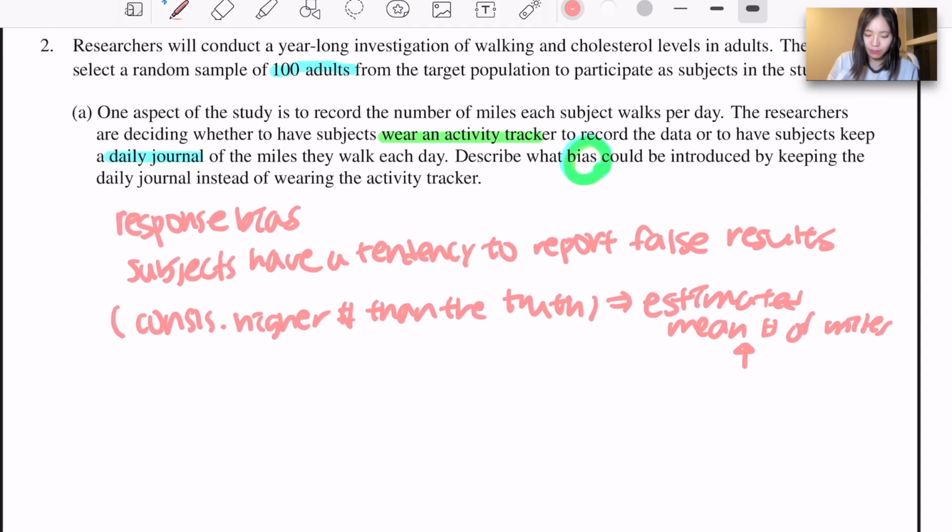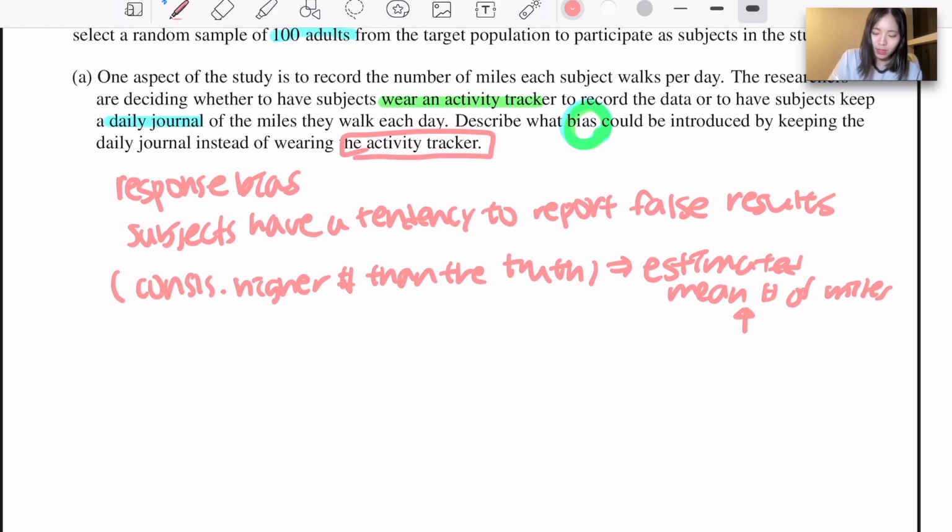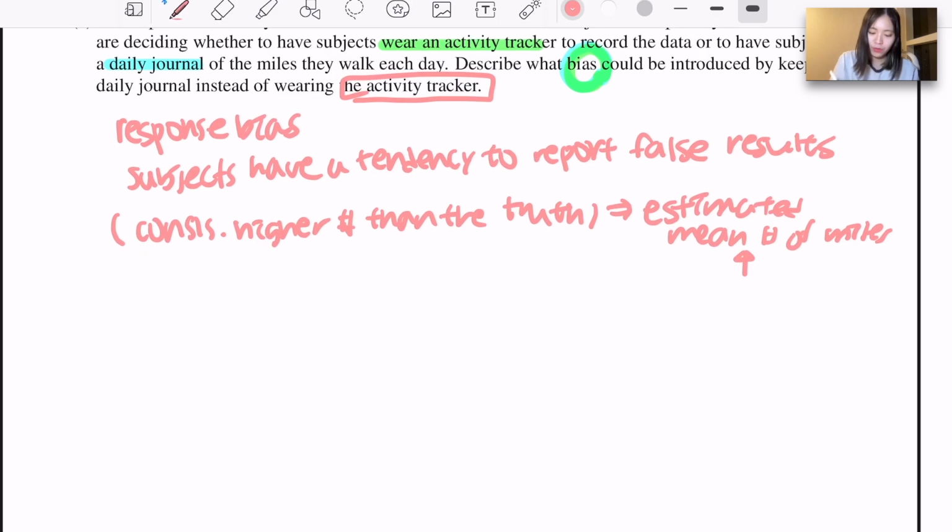But compared to that, the activity tracker is something that tells you the real truth, right? You need to walk, and the activity tracker will record your walking. This is why it will create less bias than when individuals have the opportunity of recording themselves as they favor, right? Because the activity tracker gives us the truth. So there will be less bias.